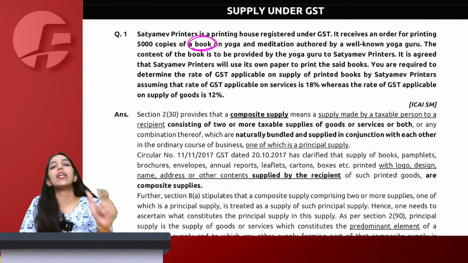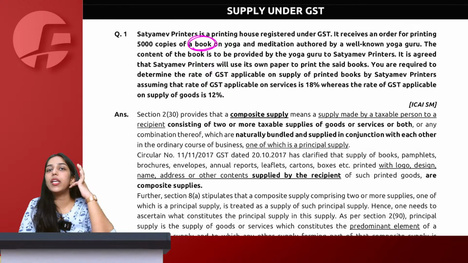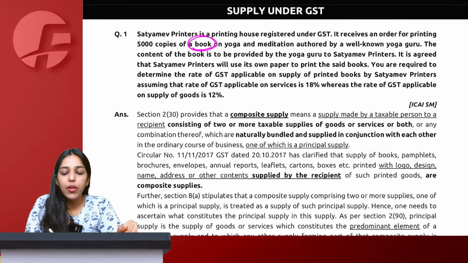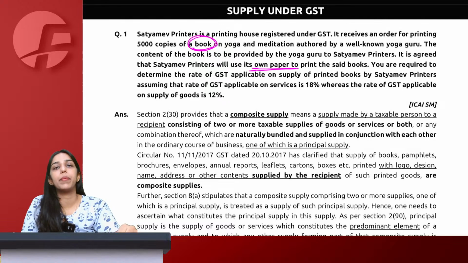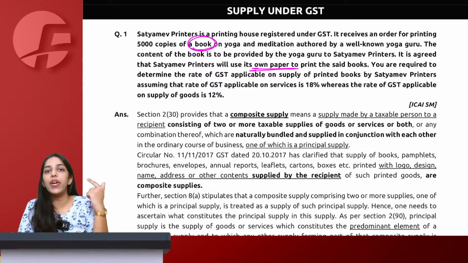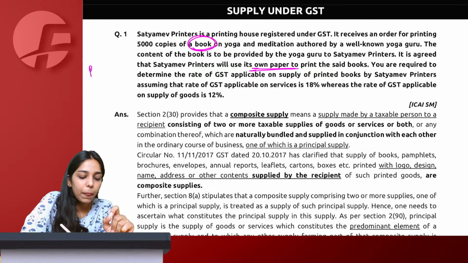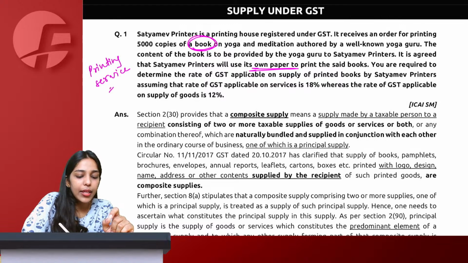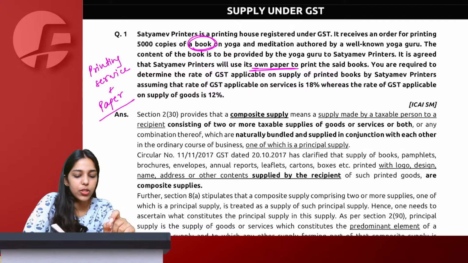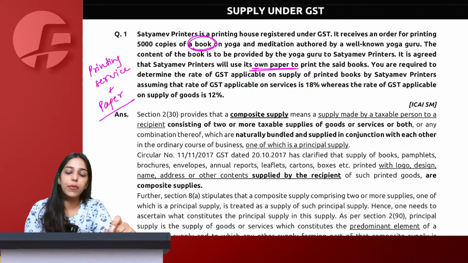Well-known yoga guru. So the content is provided to us by the well-known yoga guru. The content of the book is provided by the yoga guru. It is agreed that Satyamev Printer will use its own paper. Is something striking to you where the question is from? Yes, that clarification of composite supply, where Satyamev Printer has to provide printing service and also has to use its own paper. And this is very well a composite supply.